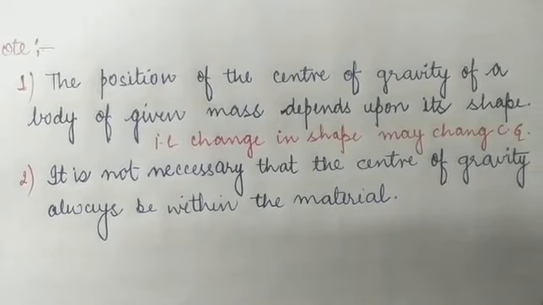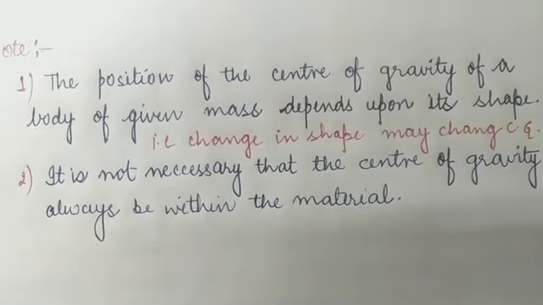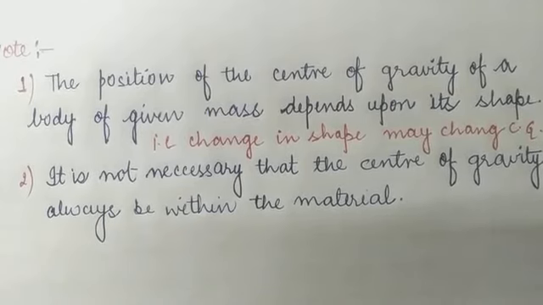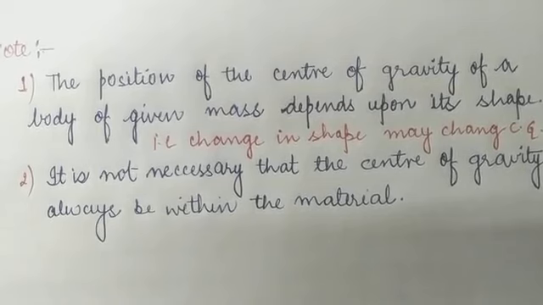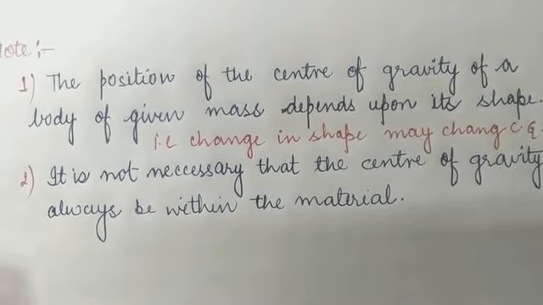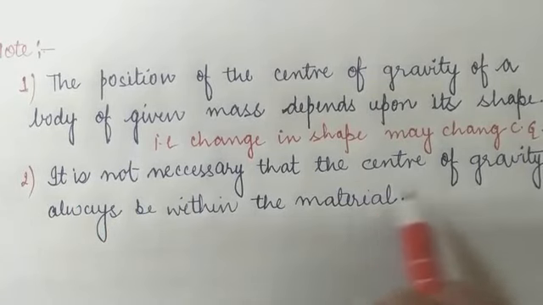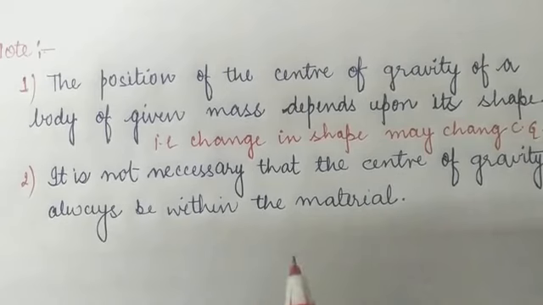Okay students, if we change the shape of an object having a certain mass m, then it may be possible that the center of gravity of that object changes. The next point is that it is not necessary that the center of gravity always lies within the material.